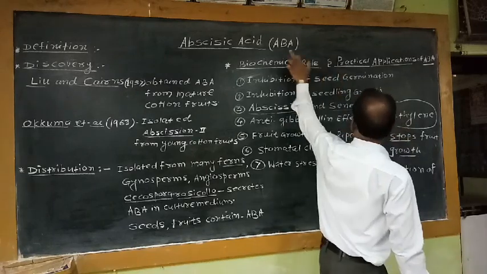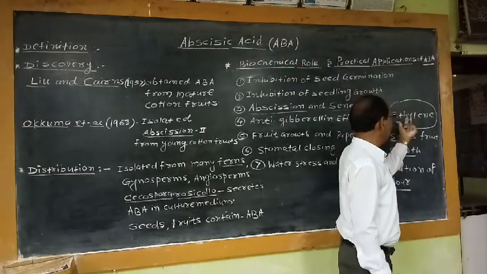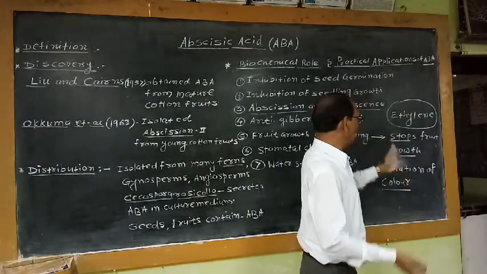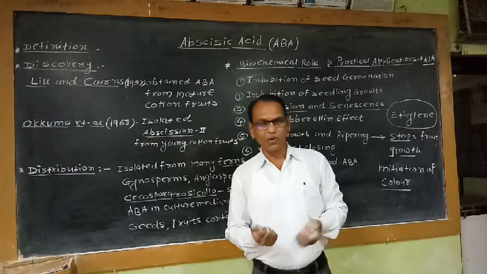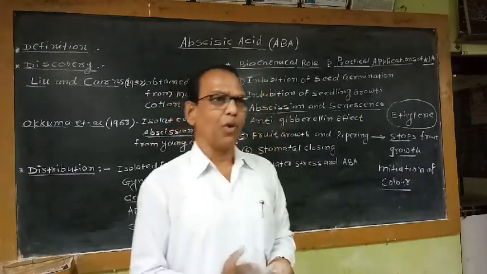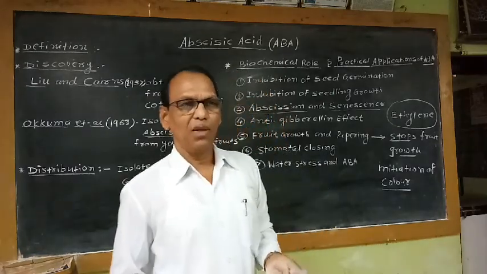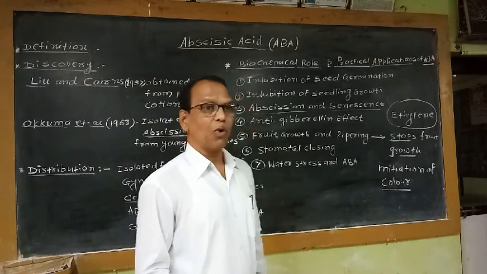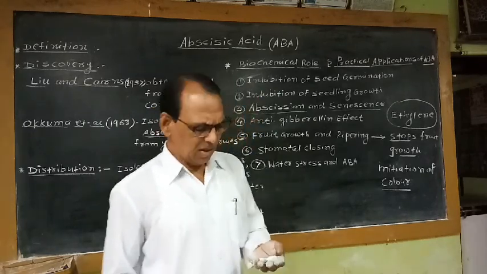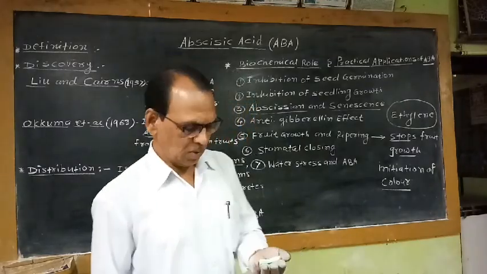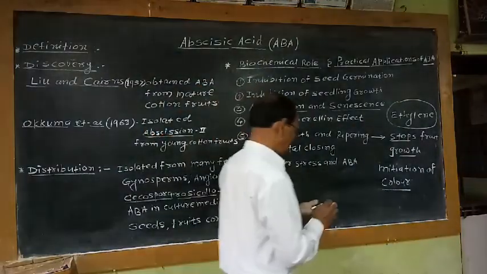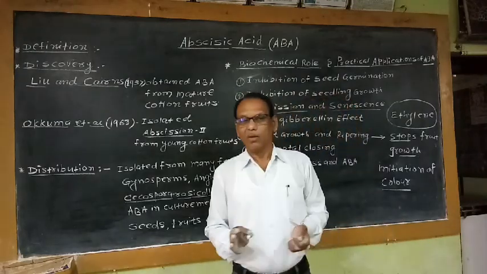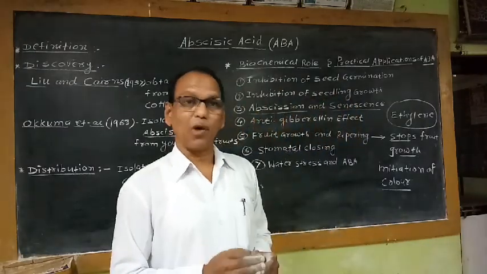So this ABA plays an important role in inducing the synthesis of this ethylene, and this ethylene synthesis promotes the softening of the fruit. Then the chemical components which are present in the fruit, for example, various organic acids, are converted into sugars. That means unripe fruits are generally bitter, or they are not sugary because of different types of organic acids.